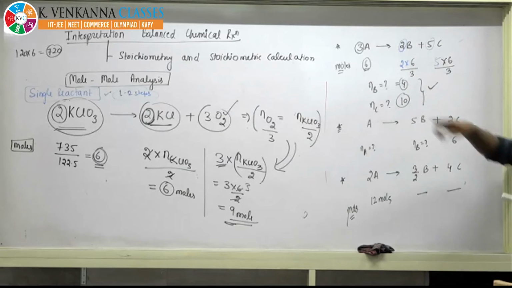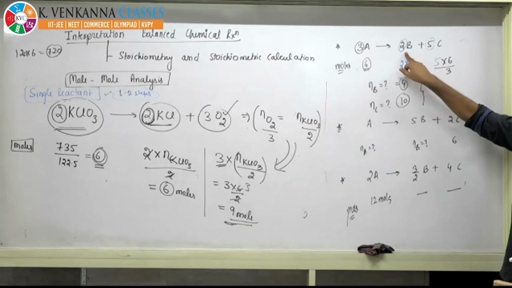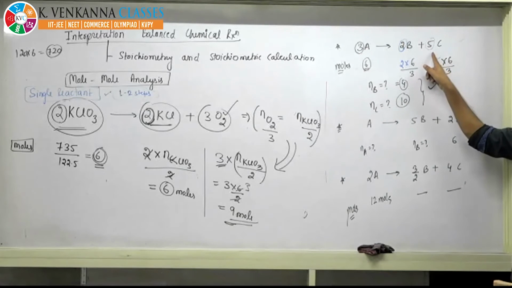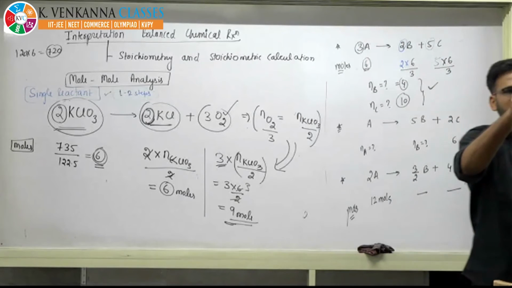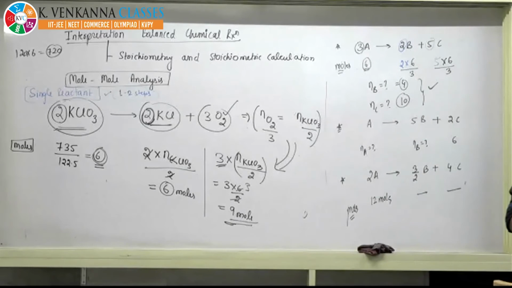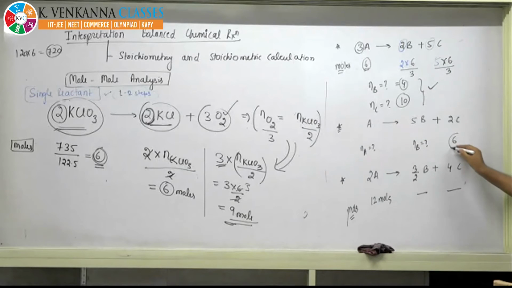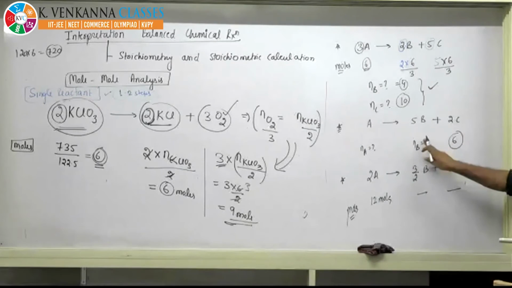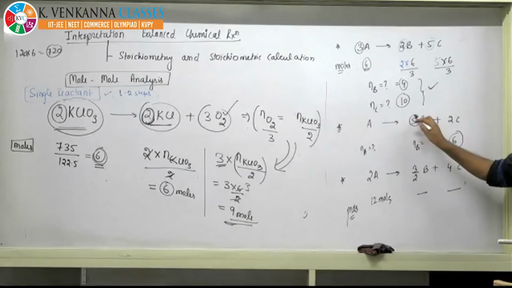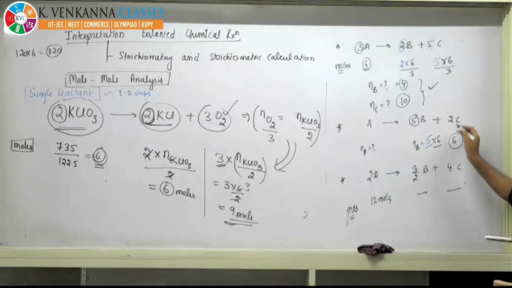So what does it tell? This equation tells that if you use 3 moles of this, then 2 moles of B and 5 moles of C will generate. So it has given you one equation. Using that, you can also solve it using the unitary method. Now for the second, it has given 6. To calculate B, you use this stoichiometry, that is 5, into C. C is 6 and here it is 2.